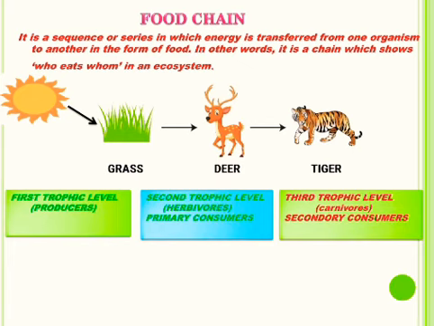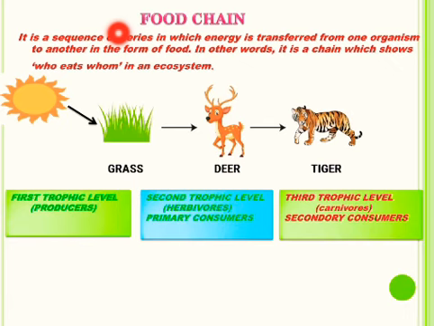Let's start the topic food chain. Students, answer me one question. From where do we get energy to do various types of work? Yes, we get energy from the food that we eat. Food is the source of energy for all living organisms.